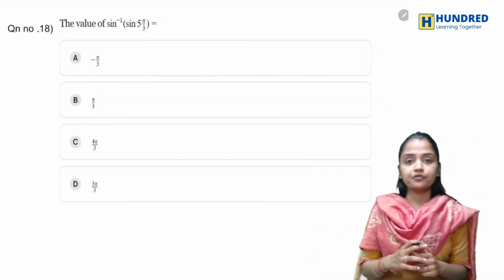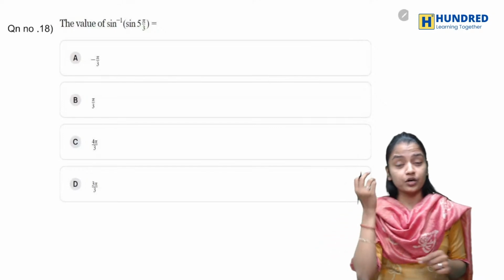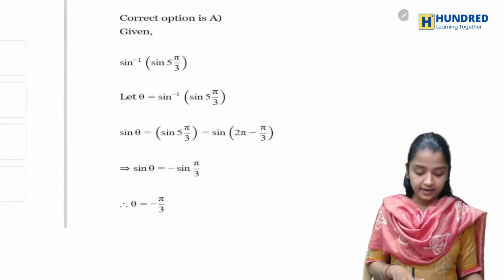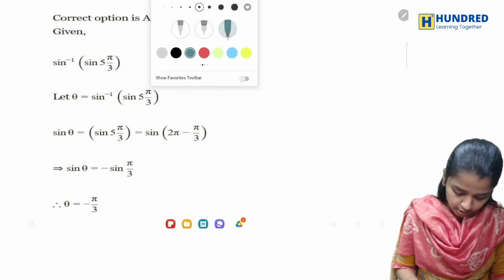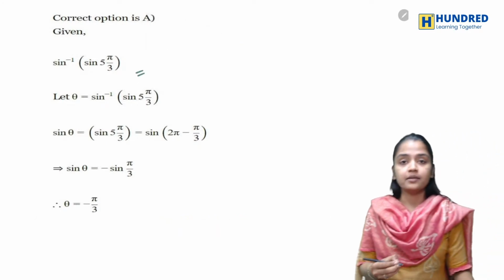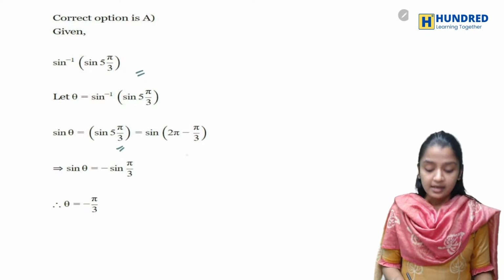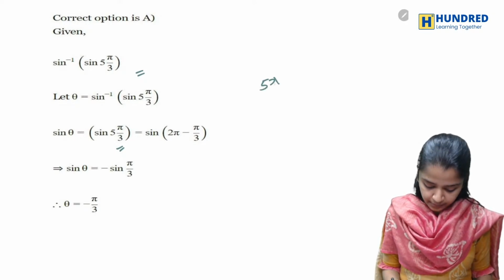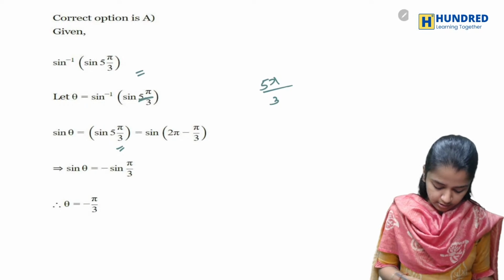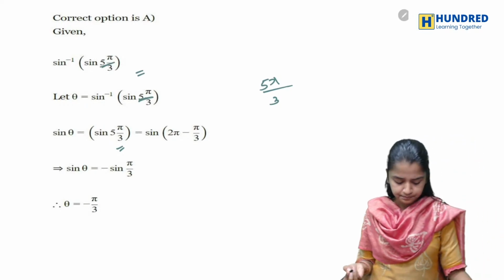Now they ask you to find the value of sine inverse of sine of 5 pi by 3. Now this is your sine inverse of sine of 5 pi by 3. This 5 pi by 3 can be written as, this is not a mixed fraction.